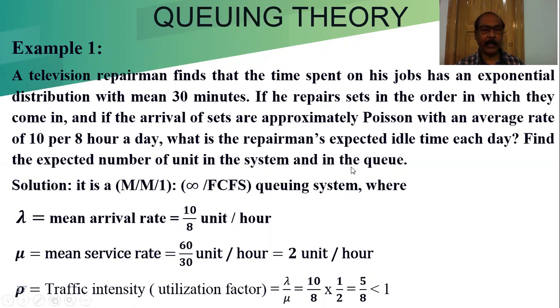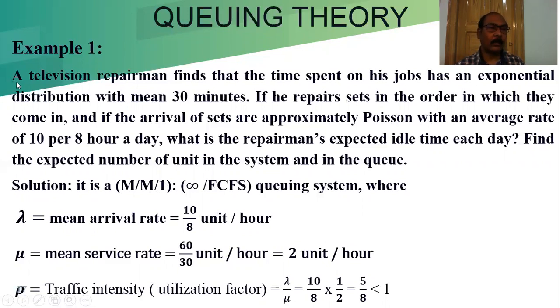Sometimes we'll get different types of problems, but for each and every problem, first we have to find out the mean arrival rate, the mean service rate, and the traffic intensity, or we can call it the utilization factor. Another name is the PGPR. These three things we first have to find out before finding the other values related to the problem.